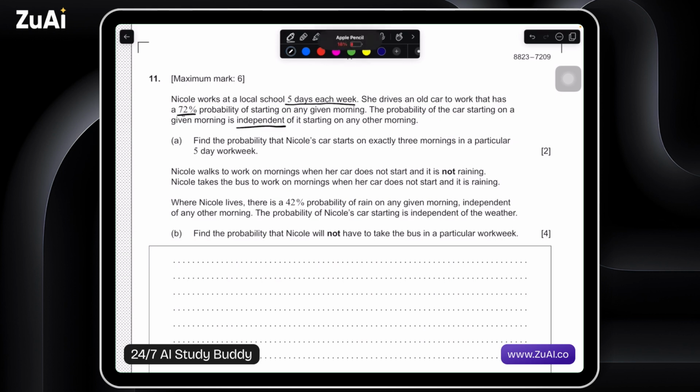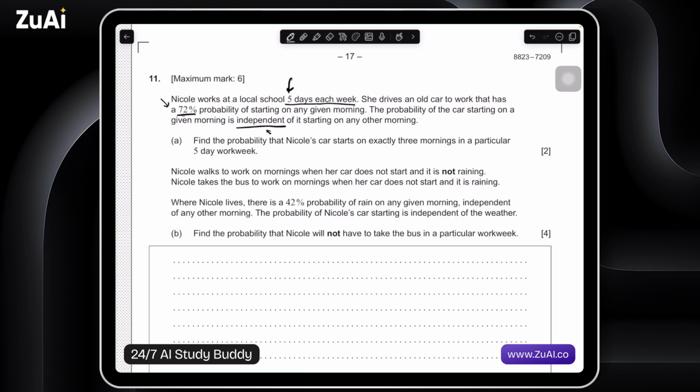Interesting question here. Try to see what kind of domain we're in. We've got a set number of trials. We've got a set of independent events where the probability remains constant over a set number of trials, and we have a success or failure, a kind of binary event. This tells us that we're in the realm of binomial distribution. Set number of trials, independent events, probability remains constant, and we have success or failure.